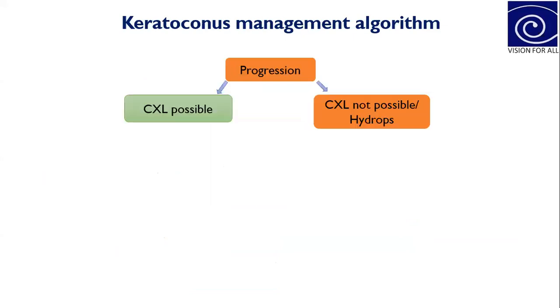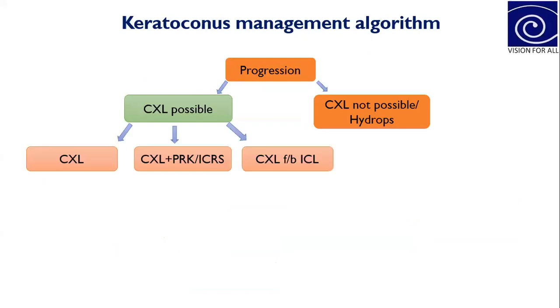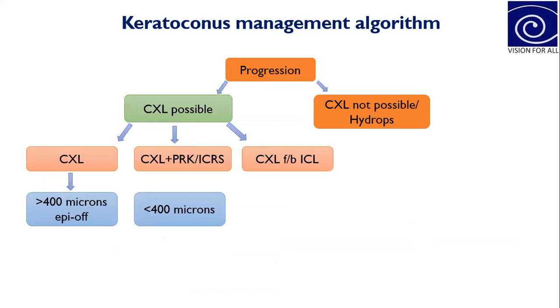So if the disease is progressive, then we need to look whether CXL, or collagen cross linking, is possible or not. If collagen cross linking is possible, then we have three options: either collagen cross linking alone, or this collagen cross linking. So in this scenario, you have to assess the expected corneal thickness.